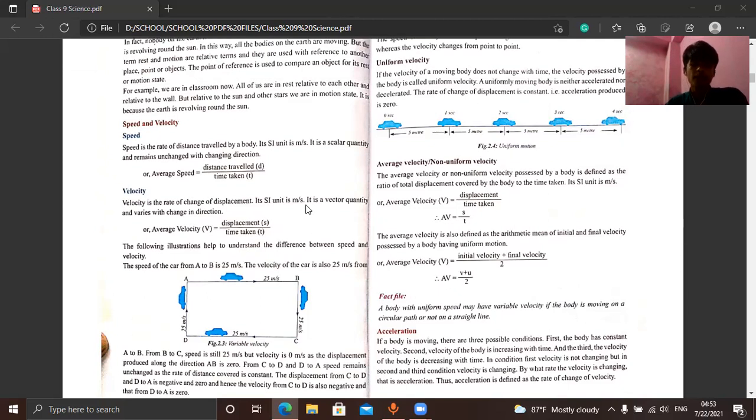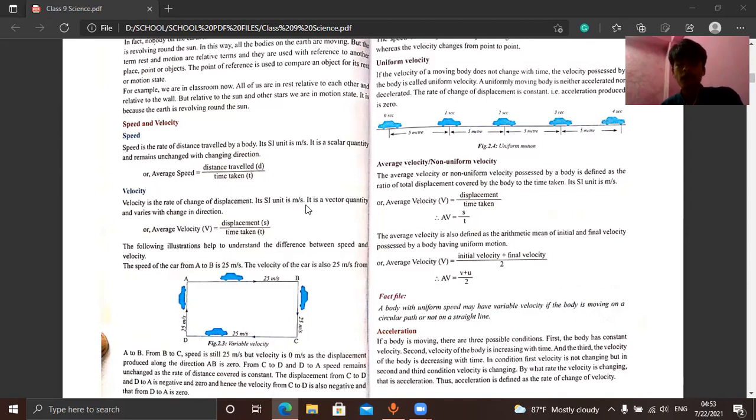Now, the velocity, right? A term similar to speed. The difference is that speed doesn't have a fixed direction, but velocity has a fixed direction. So velocity is the rate of change of displacement, similar to how speed was the rate of change of distance. Its SI unit is meter per second, because the unit of displacement is also meter. And it is a vector quantity.